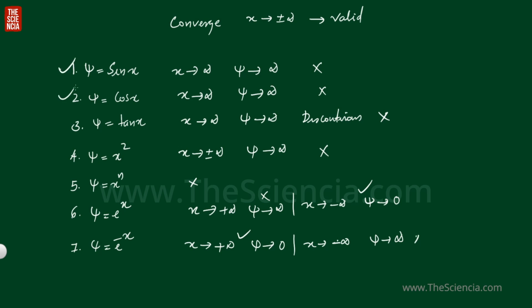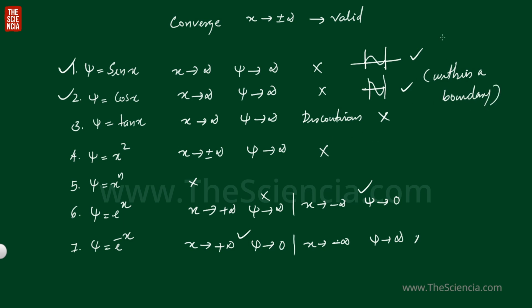And for the first case and second case, I am adding some more conditions. Suppose the region is specified, that is sin x for a limited region, then this will be valid because the function is continuous and the value will be finite. Okay, and for cos also, for a region it is finite and it will converge. So within a boundary it is valid. But in general it is not a valid wave function.